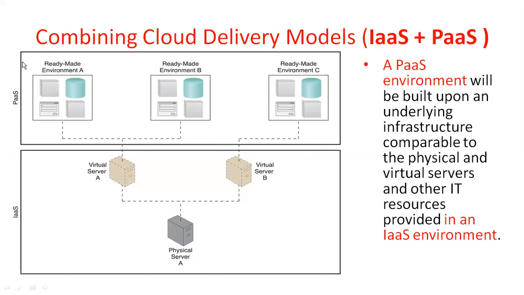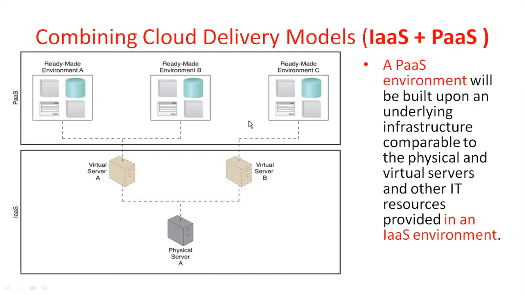The top box indicates the PaaS services, platform as a service. In platform as a service, you have some of the physical things, the storage and then servers, and some ready-made environment A, ready-made environment B, ready-made environment C. Coming to the IaaS, in the IaaS there are virtual server A, virtual server B, combined to a physical server.